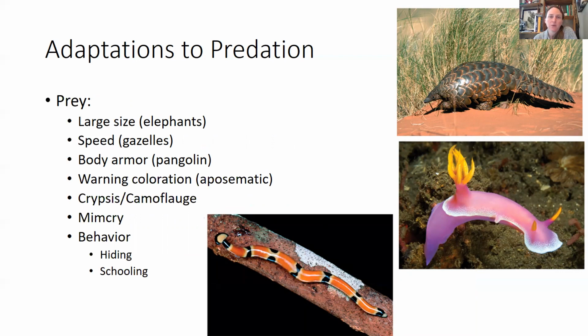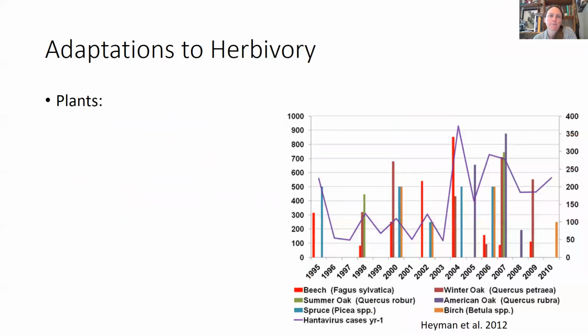So if you have some mimicry that looks like something toxic, like what you see at the bottom, it looks like that toxic snake. It's actually a flatworm that has the same coloration as toxic snakes. Camouflage is another good one. And then behaviors like hiding, burrowing, schooling, like fish or herds of animals are good ways to avoid predation.